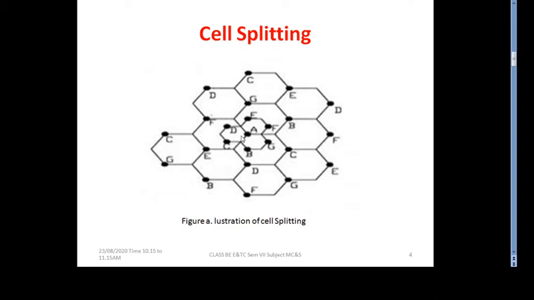Here the base station is placed at the corner of the cell served by base station A. A is a base station which is split into small cells. These cells are served by different small cells, each having its own base station, for example D, C, B, G, F, E. These are the cells which are allocated their own base station with their own channels and their own transmitting antenna.